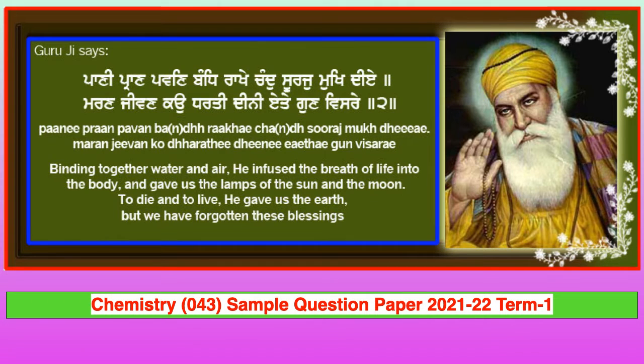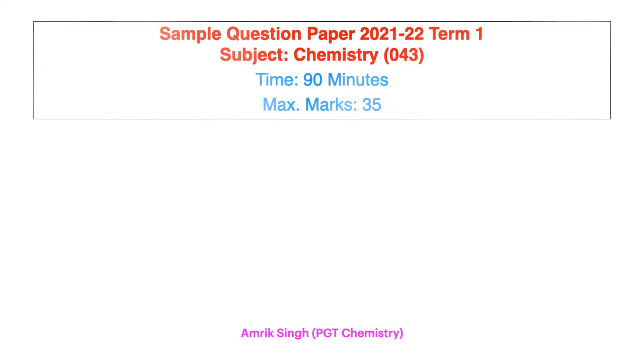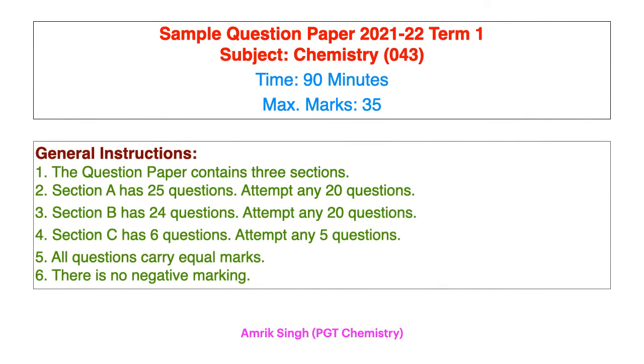Chemistry sample paper 21-22 term 1, section B today has to be discussed. Blueprint of the question paper: section A has 25 questions, attempt any 20. Section B has 24 questions, attempt any 20. Section C has 6 questions, attempt any 5. Therefore in all we have to attempt only 45 questions.